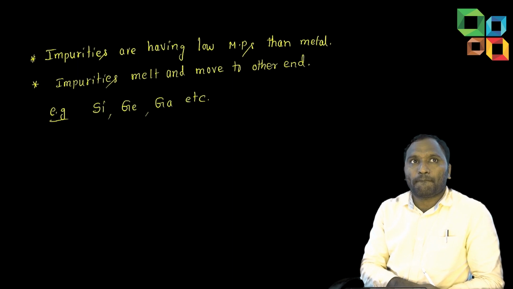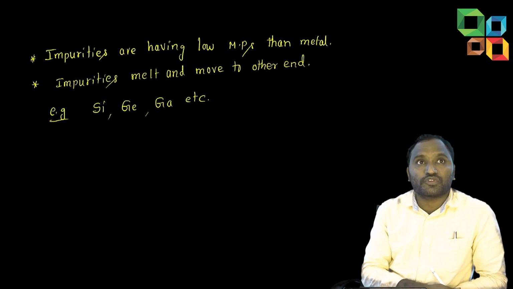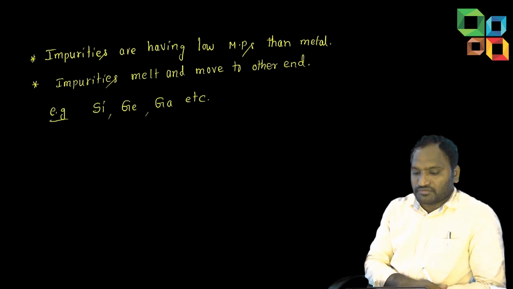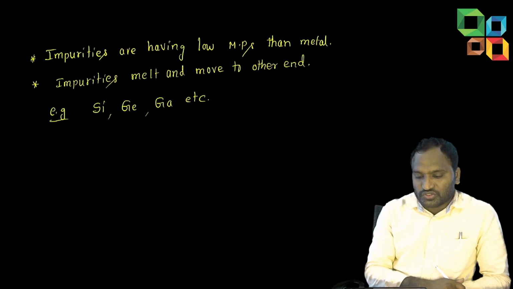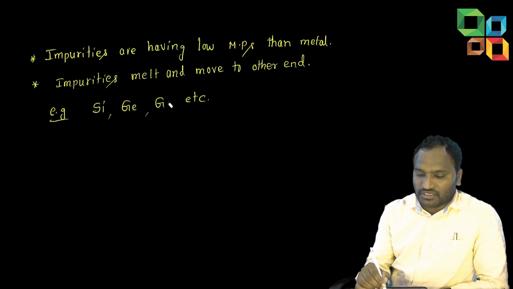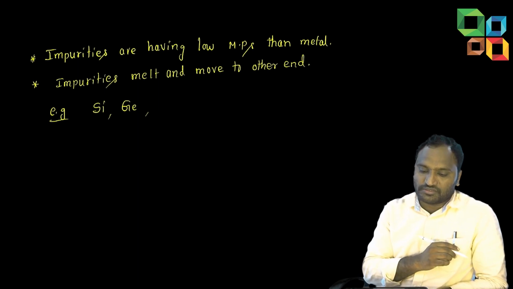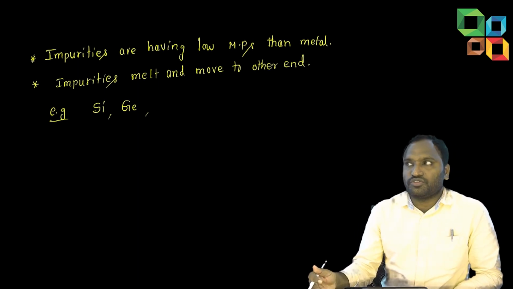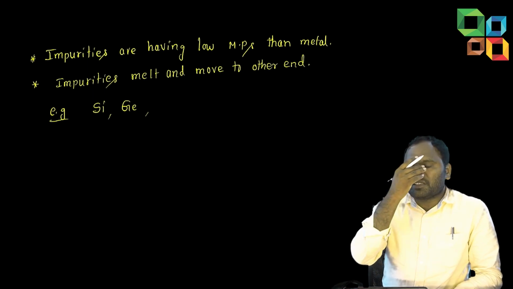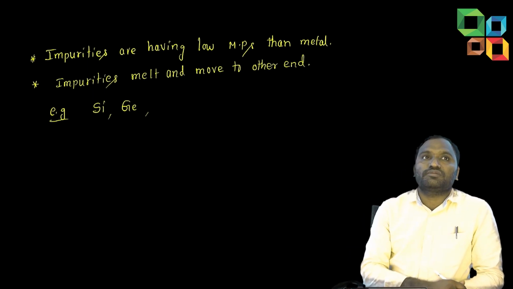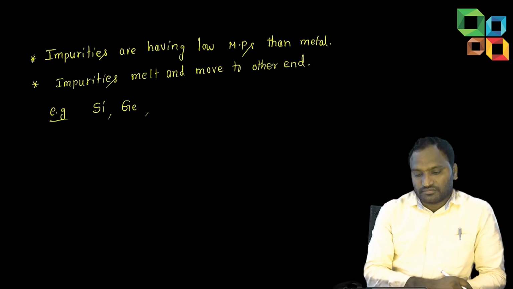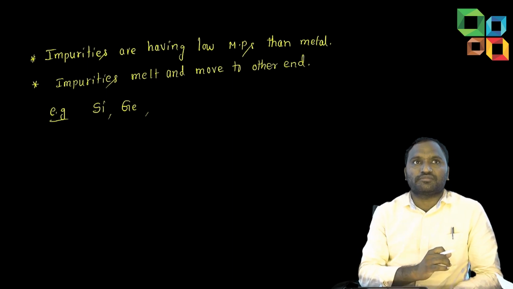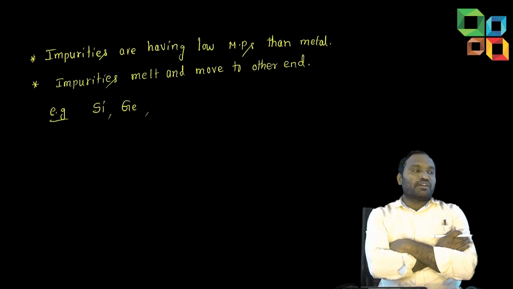Sir, gallium has a very low melting point, no, sir? Yes, it will melt easily. Gallium is not used, because it is already molten at room temperature and it will move with the impurities. Silicon and germanium you use. Even 15th group elements are there, no? Some elements are used in semiconductor devices. Silicon, germanium, or simply, based on the options, you can select those which are used in semiconductor devices.